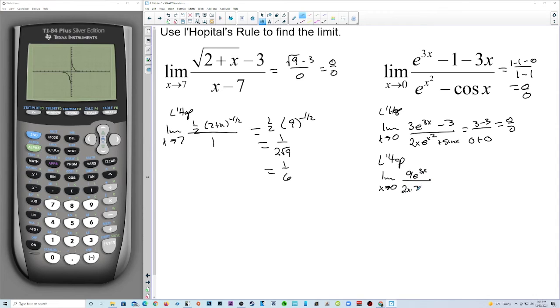So first times the derivative of the second plus the second times the derivative of the first, plus cosine of x. Now what happens when we plug 0 in? We get 9 over, that's going to be 0, plus 2, because e to the 0 is 1, plus cosine of 0 is 1. So plus 1, 9 over 3, we get 3.